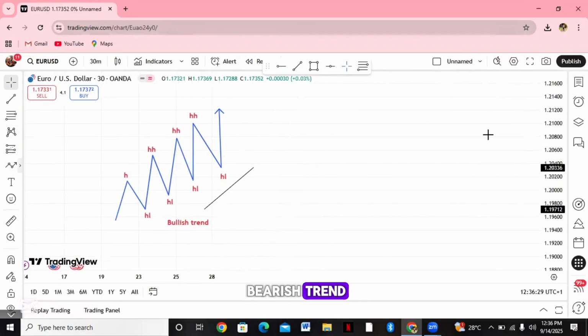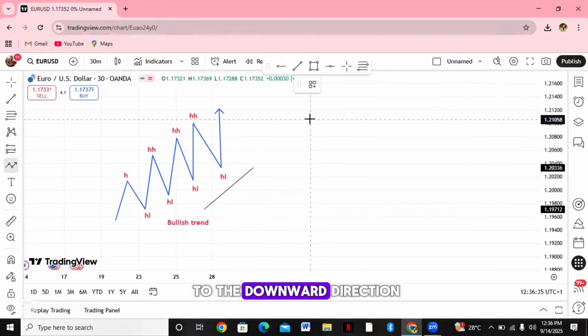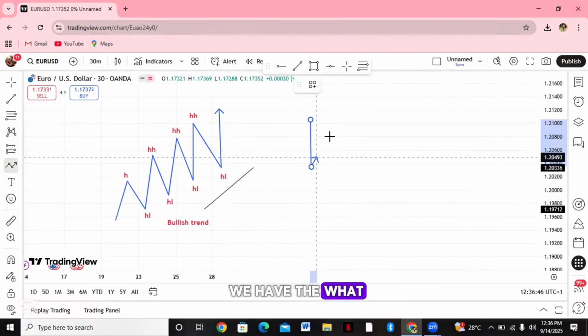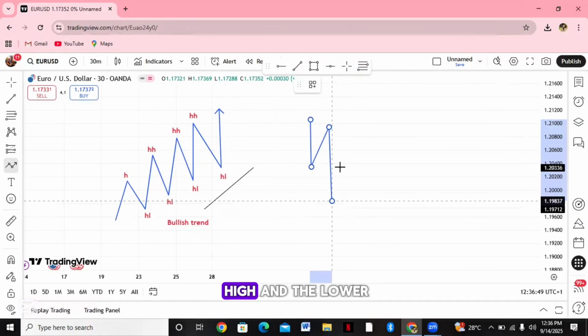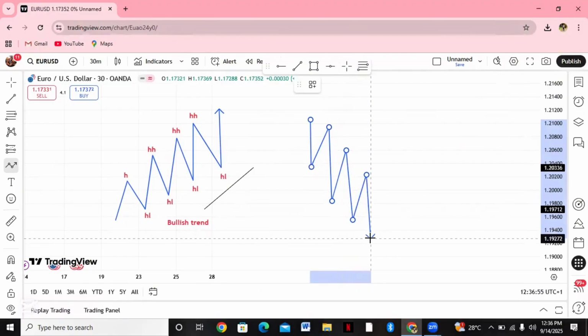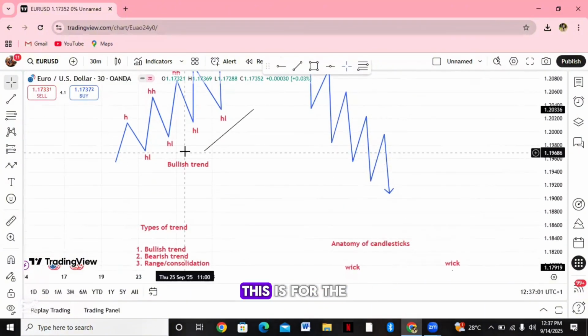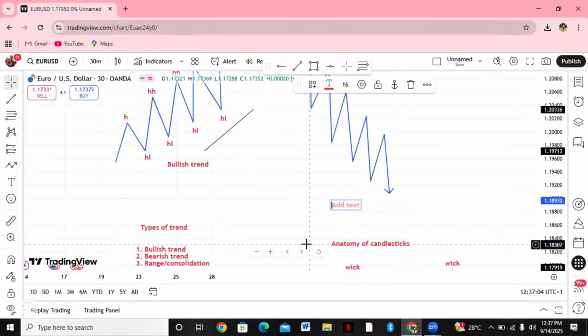Let's talk about the bearish trend. Talking about the bearish trend, we have the price moving in the downward direction continuously, going down, moving bearish. So we have the lower high and the lower low, lower high, lower low, lower high, and lower low. So this is for the bearish trend.